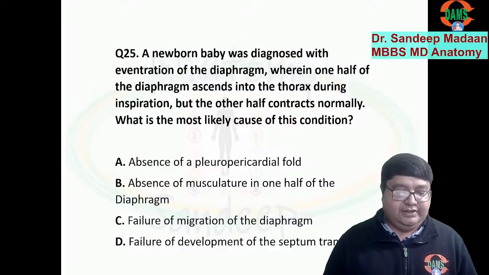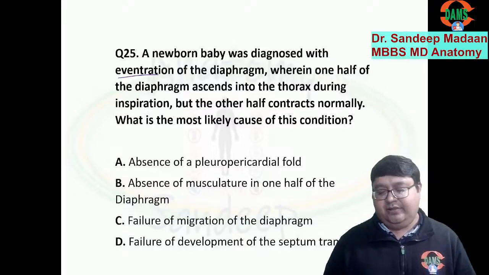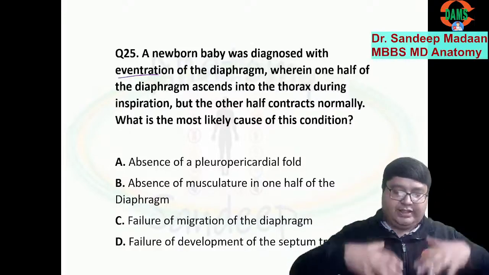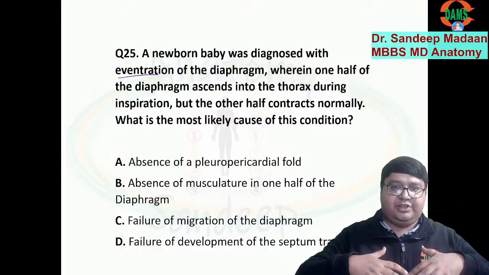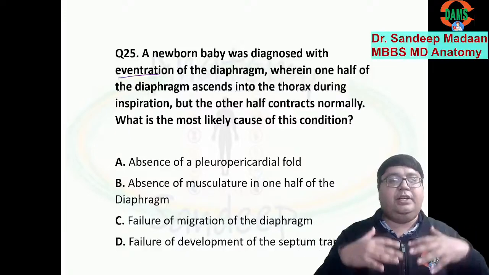All right, this question, now the explanation. It is eventration. Let me explain. We have two domes of the diaphragm. These domes of the diaphragm will contract in the normal phase of inspiration because the diaphragm is the major muscle of respiration. Correct? Now this is normal.